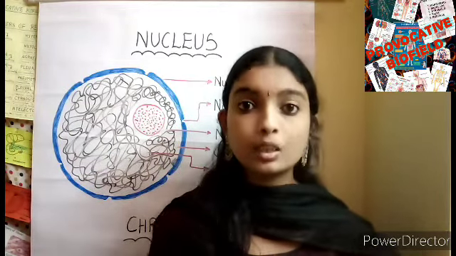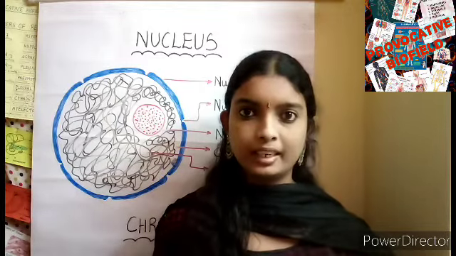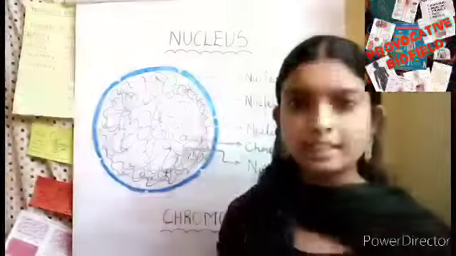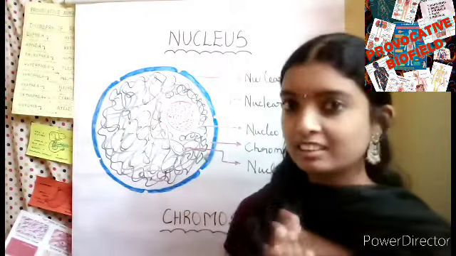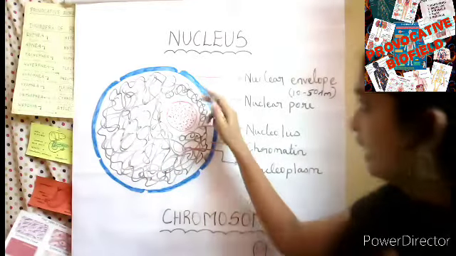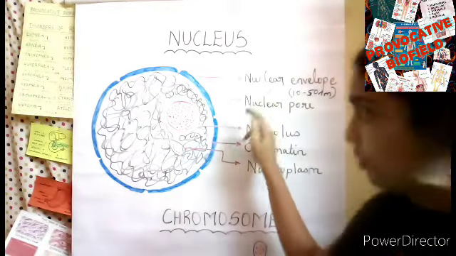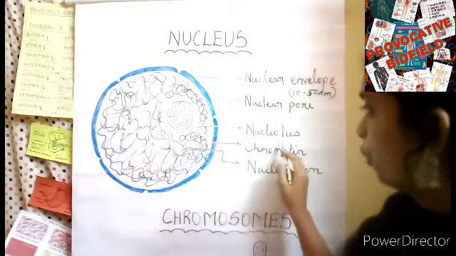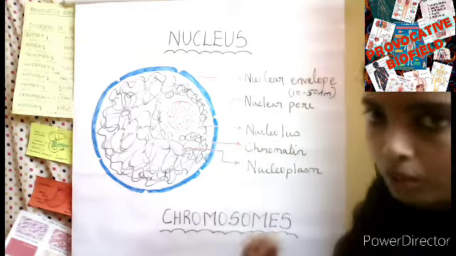Now let's see what are the parts that are present in the nucleus. Are you ready to learn the parts of the nucleus? Let's go. This is the structure of the nucleus. It consists of the nuclear envelope, nuclear pore, nucleolus, chromatid, and nucleoplasm.